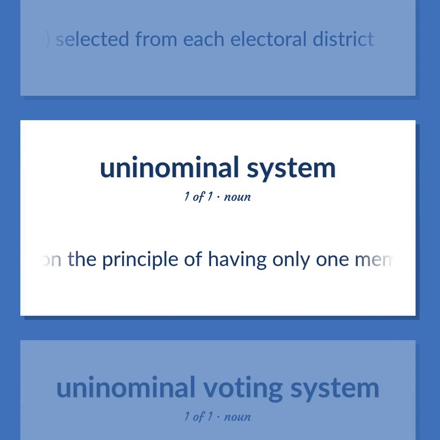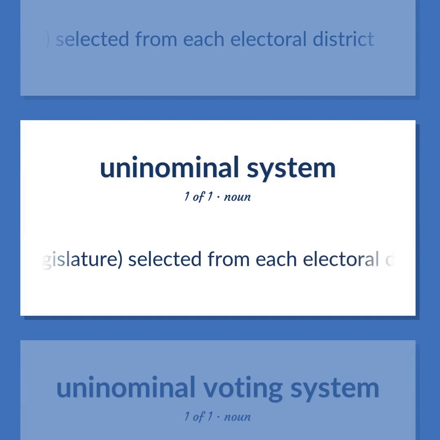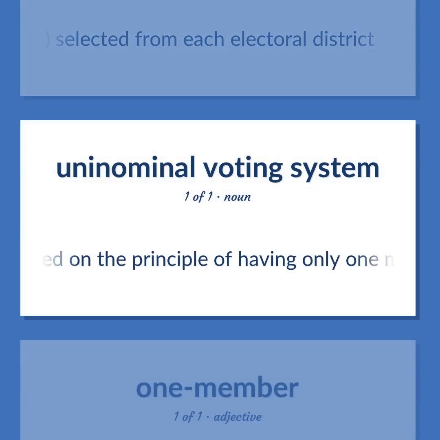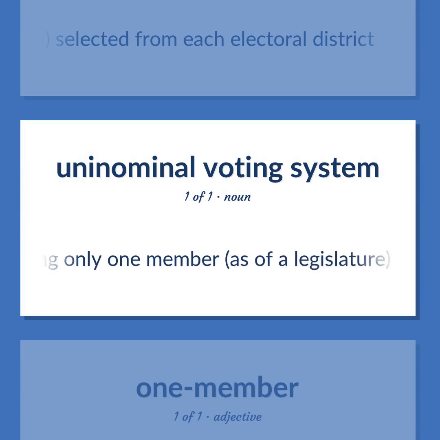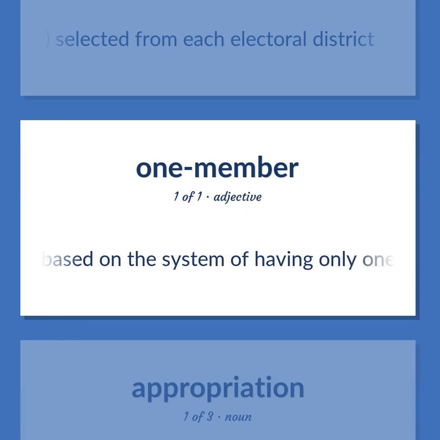Based on the system of having only one member from each district, as of a legislature.